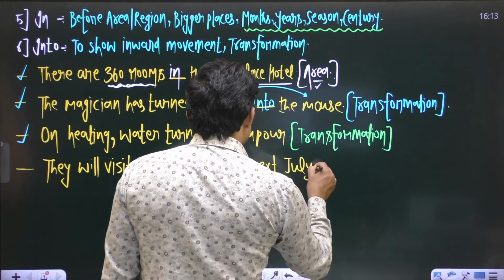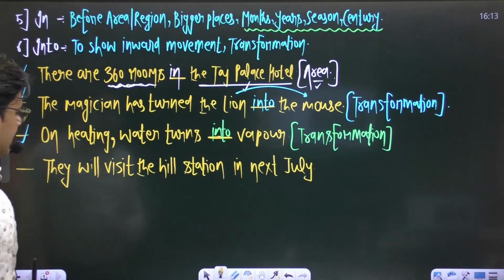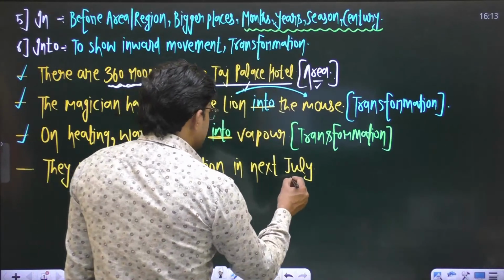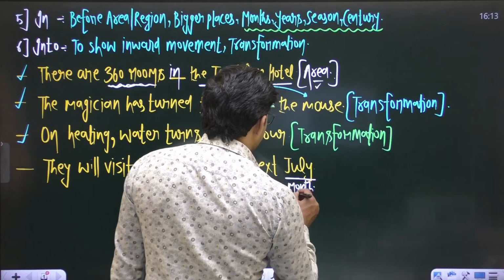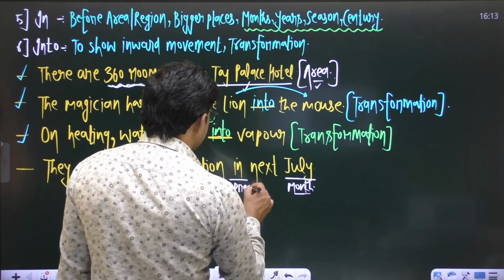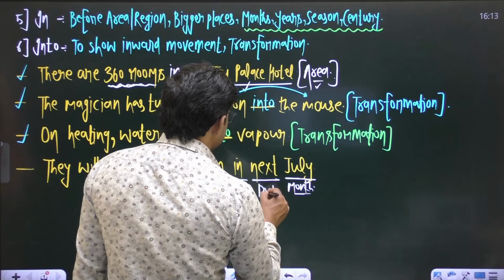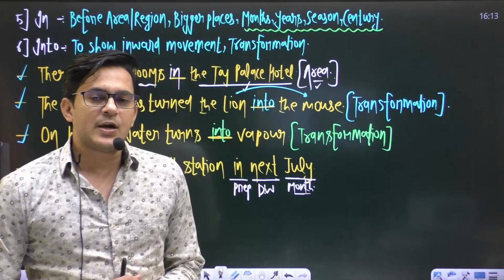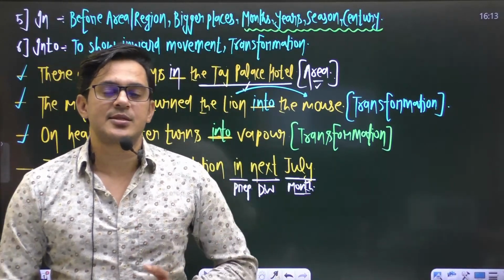The sentence is: They will visit the hill station next July. If you consider this sentence, this word July denotes a month. This is the name of a month, and before a month's name we use the preposition in. But make sure you notice the descriptive word, and the descriptive word here is next.